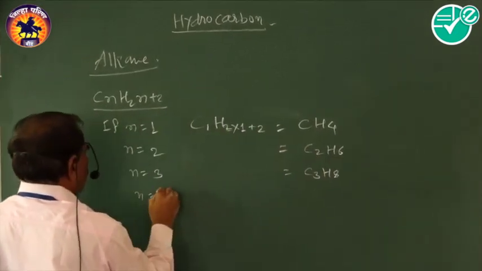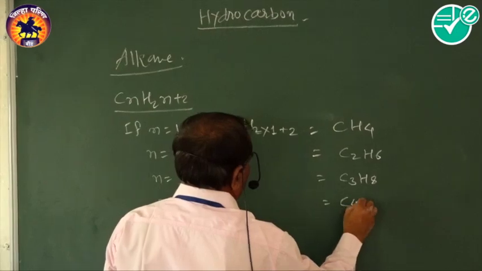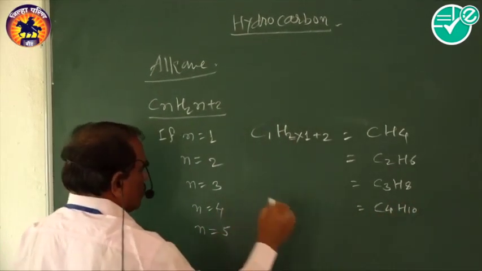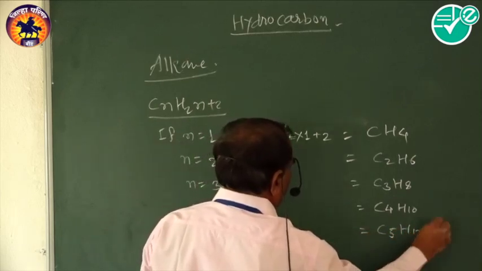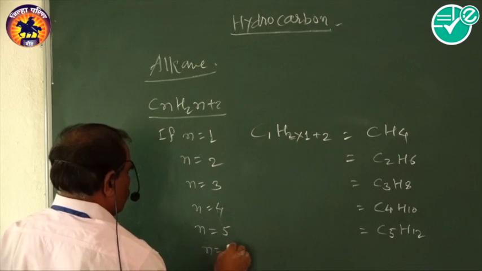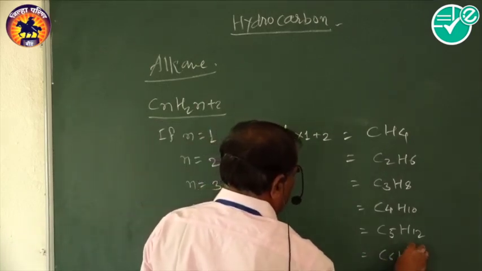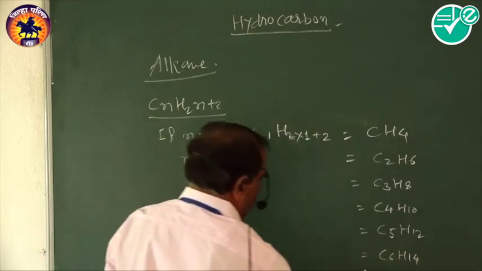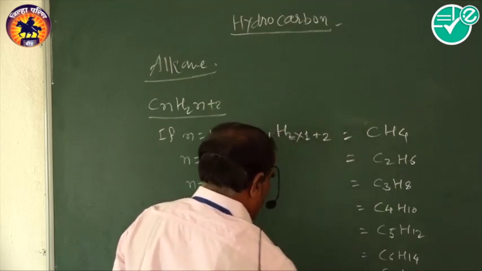If n is equal to 4, then the formula becomes C4H10. Then n equal to 5, the formula becomes C5H12. Then n equal to 6, C6H14. Then n equal to 7, C7H16.